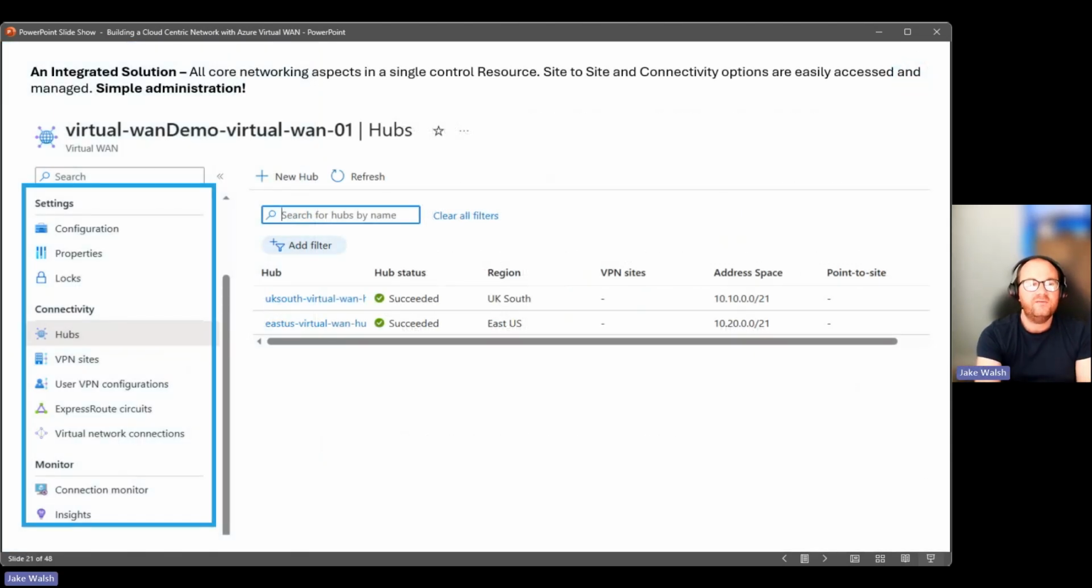So I'm just going to go into some of these and give you some examples of these benefits. I talked about an integrated solution. So this screenshot is just from the portal. All of the core networking aspects are in a single control resource. We don't go to different resources. We don't go to different items. Everything we could need is managed from the virtual WAN resource within the Azure portal. And you'll see here, we've got things like the hubs, the VPN sites, user VPN configs, ExpressRoute, virtual network connections. Again, bringing all of that into one place for us to manage, monitor, deploy, control, etc., makes it very straightforward and really does simplify that administration.